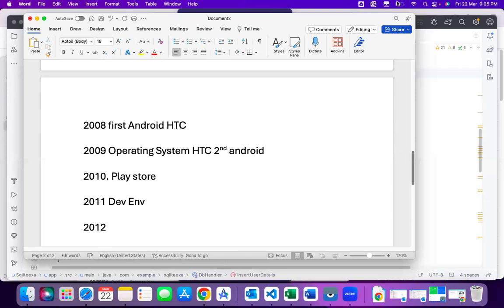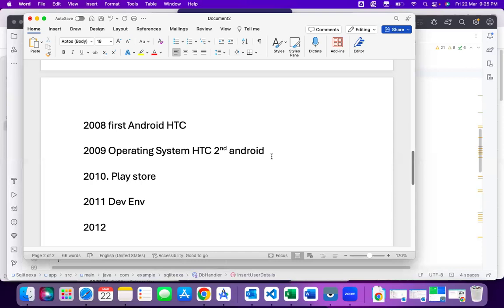After that, Android started releasing a newer version every 2 months, 6 months, or 1 year, with a maximum duration of 1 year. Within that, sometimes maybe 3 versions, 2 versions. Based on the requirement, it is released in the market, introducing newer features day by day. Because of all those reasons, after 3 to 4 years, it became huge in the market.